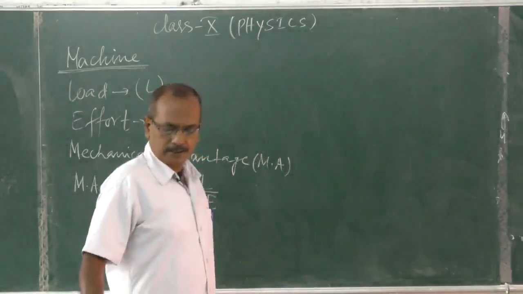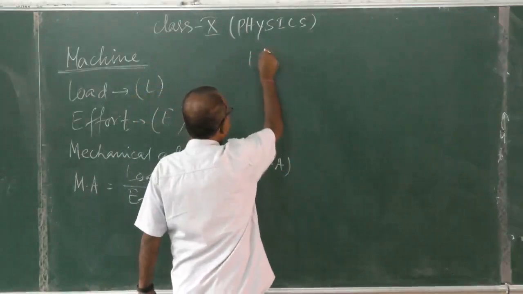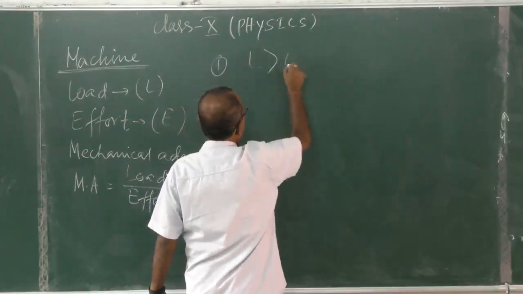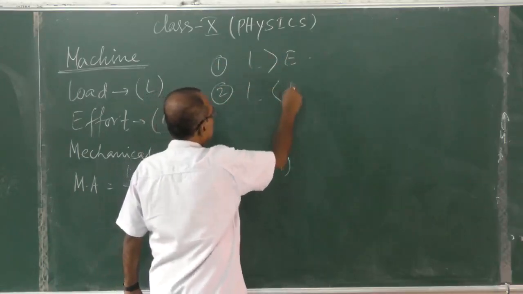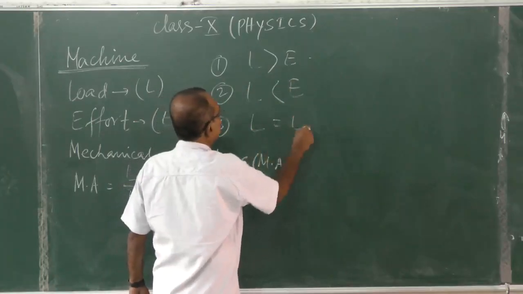Now the main part is coming. There are three cases. Case one, load is greater than effort. Number two, load is less than effort. Number three, load is equal to effort.